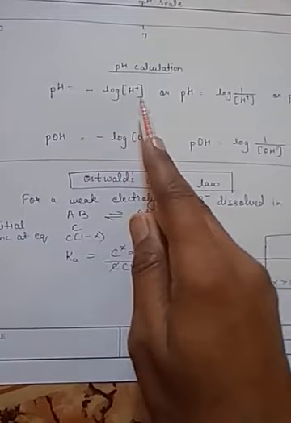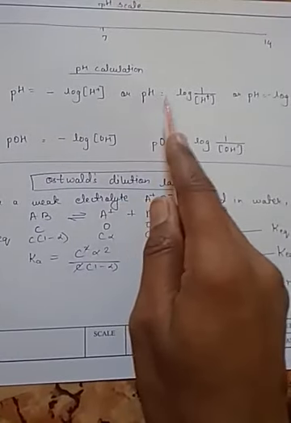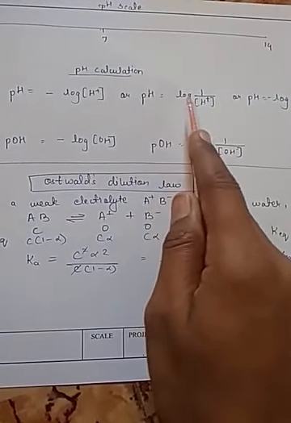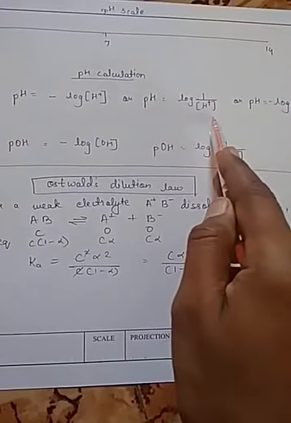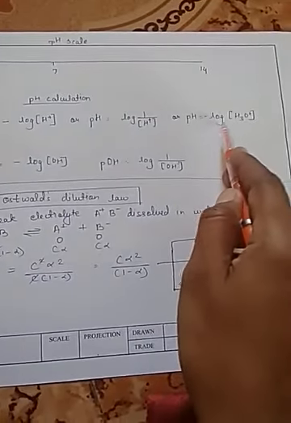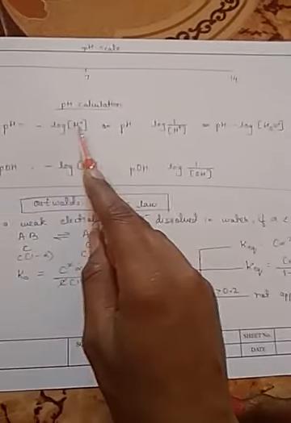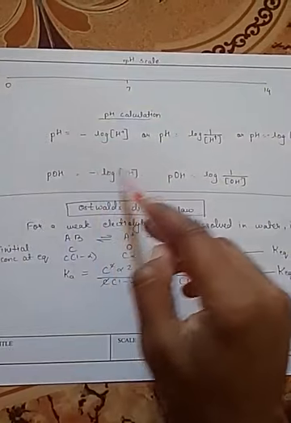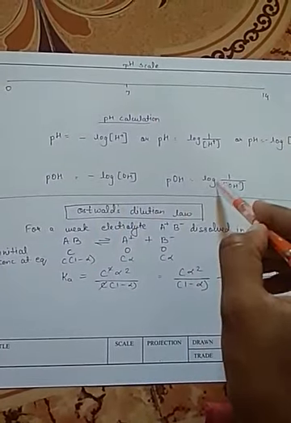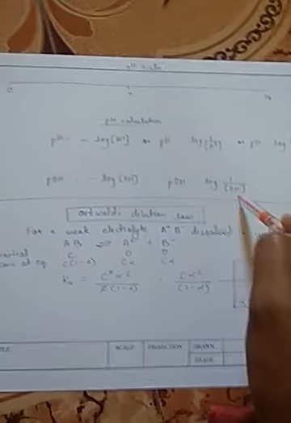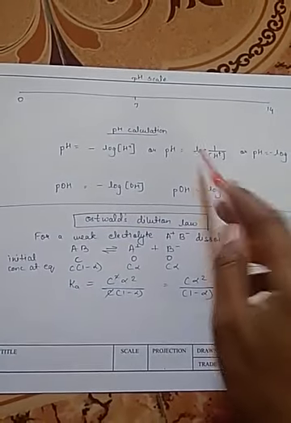Then we have seen the formulas for how to calculate pH of a strong acid. pH calculation: pH is equal to minus log of H plus ion concentration, or pH equals log of 1 upon H plus ion concentration, or pH equals minus log of H3O plus ion concentration. So this way we can calculate the pH. pOH is equal to minus log of OH minus ion concentration, or it is also equal to log of 1 upon OH minus ion concentration. So this way we can calculate the pOH.